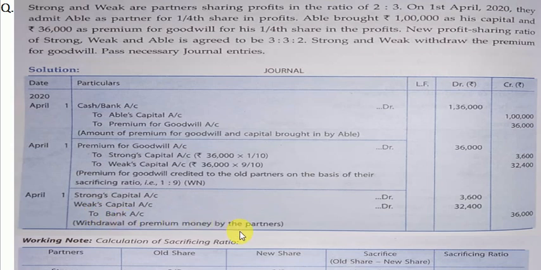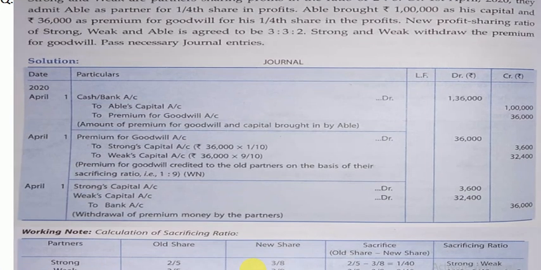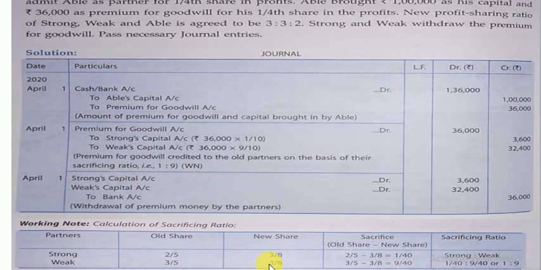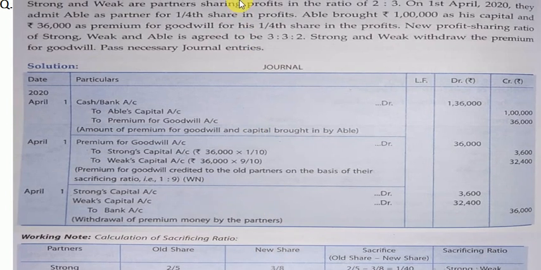And I've already shown you the working for the calculation of sacrificing ratio, which is highlighted here in the working notes. So this is a good example for case number 3. I hope this is understood. Please note down these cases and these examples in your copy serial wise. Do not bring anything in between, because it should be listed and jotted in your copy so that you can revise it whenever you are revising for test and exam purposes.